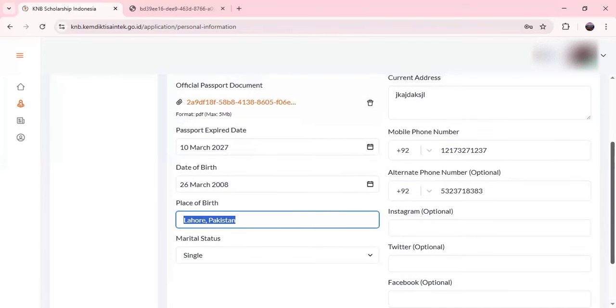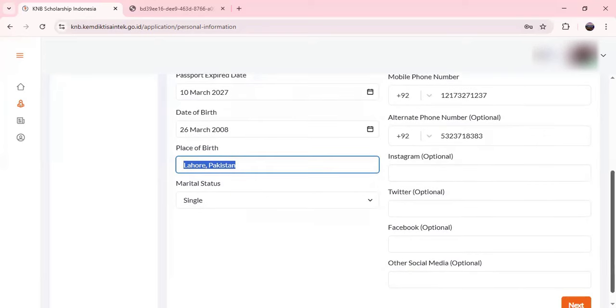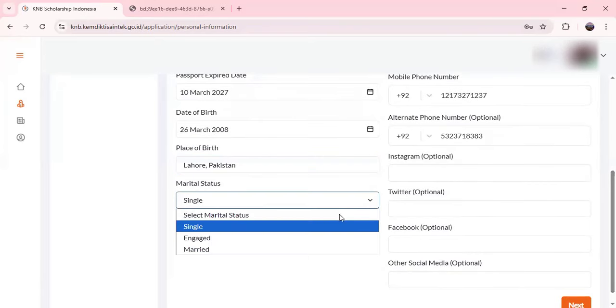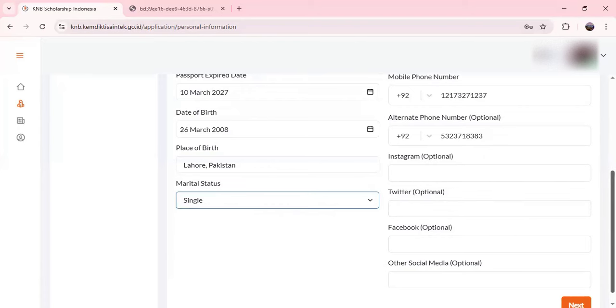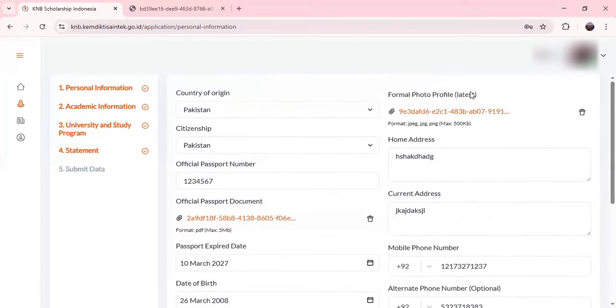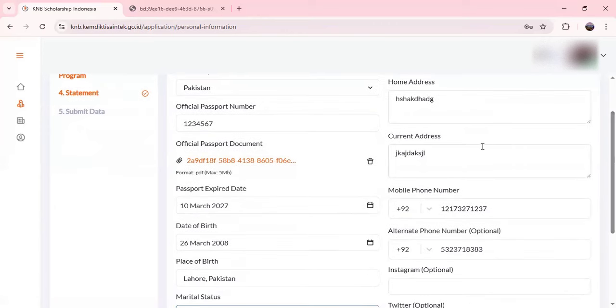It's not assumed that you were born in the specific country where you have citizenship. So you just write the city name, and then the country, and after that your marital status, whether it is single, engaged, or married. After that, you move towards the formal profile photo. You will upload this, and it must be a JPG or PNG file. After that, your home address and current address.